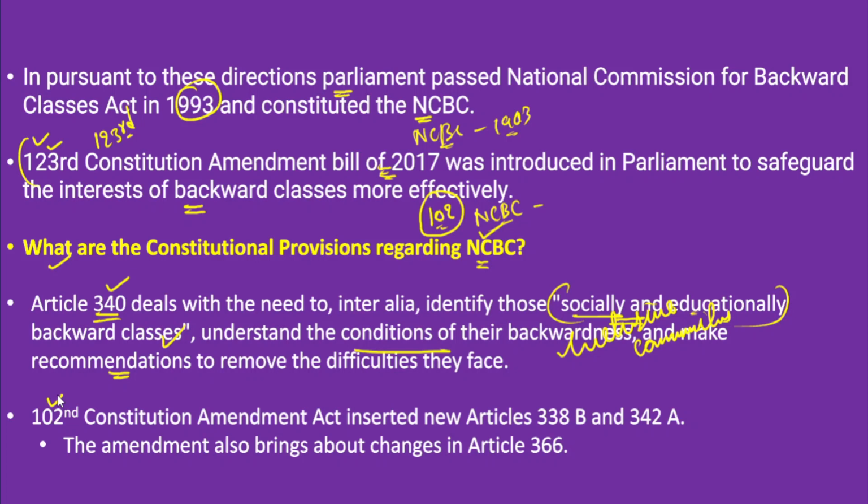So this has provided constitutional status to the National Commission for Backward Classes. Please understand, in this constitutional amendment, two new articles were inserted. The first article is Article 338B and the second article is Article 342A. These two new articles were inserted through the 102nd Constitutional Amendment. Now this particular amendment has also brought changes in another article, that is Article 366.